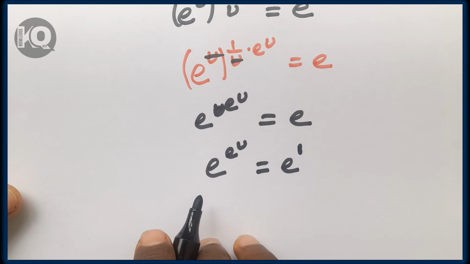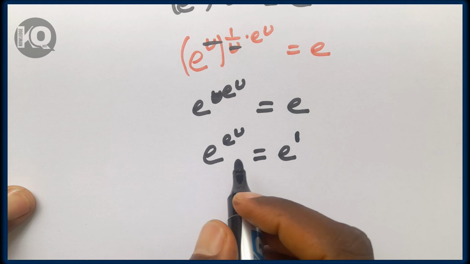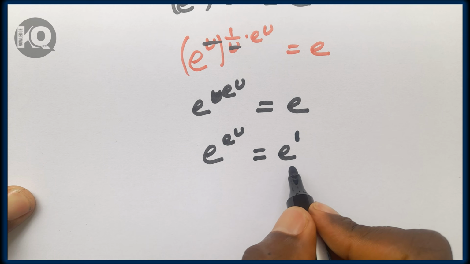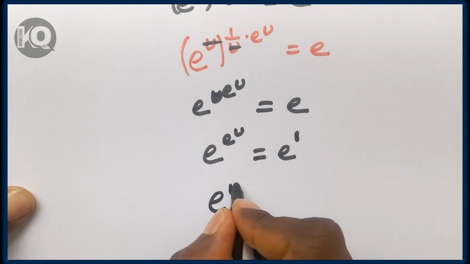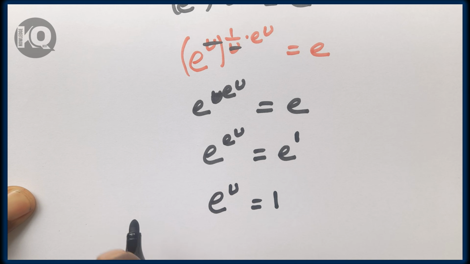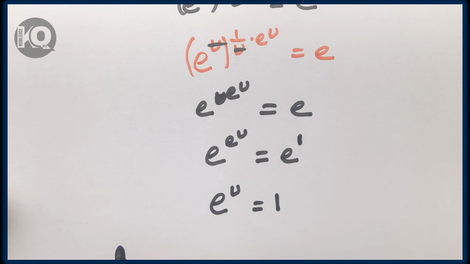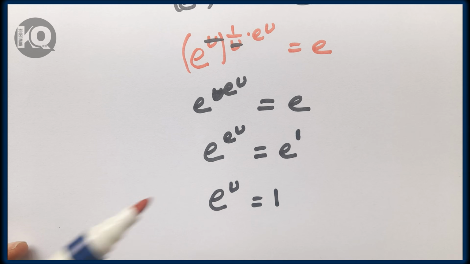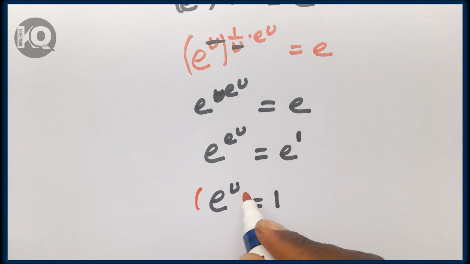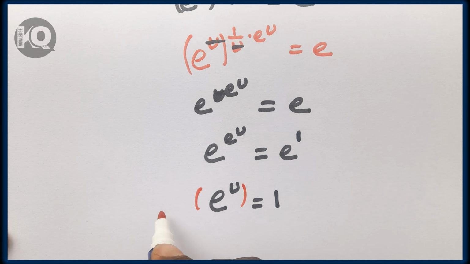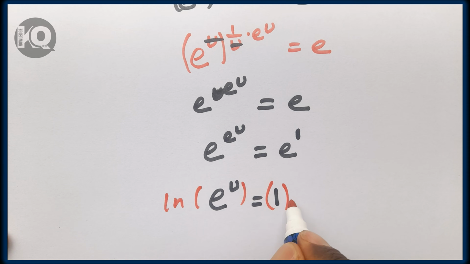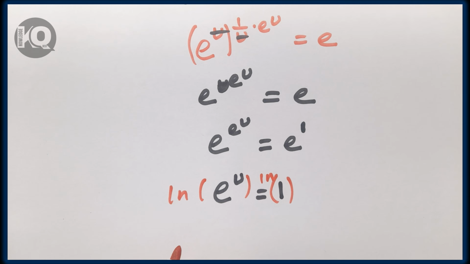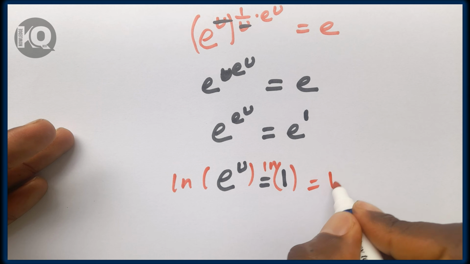As you have seen here, we have the same base, a, which is equal to a, so let's take the exponents: e to the power of u is equal to 1. So introducing logarithm on both sides of this equation, ln and also here ln, which is equal to ln of 1.